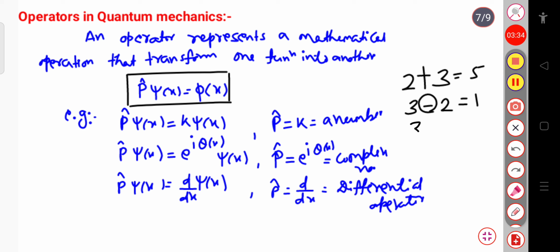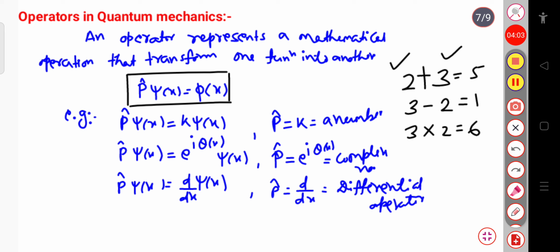If you want to multiply 3 with 2, then that is 6, so you need a multiplicative operator. And if you want to divide, you can use a division operator. In the case of addition, multiplication, division, subtraction, you need two operands to operate. So 2 and 3 are known as the operands, and plus, minus, multiplication, division are simply the operators that we use.